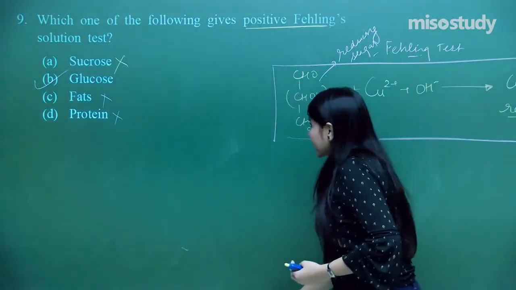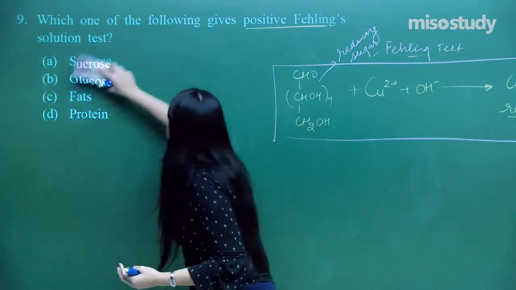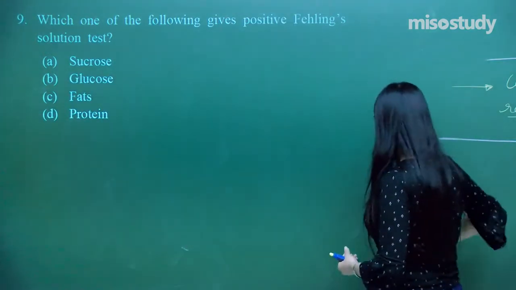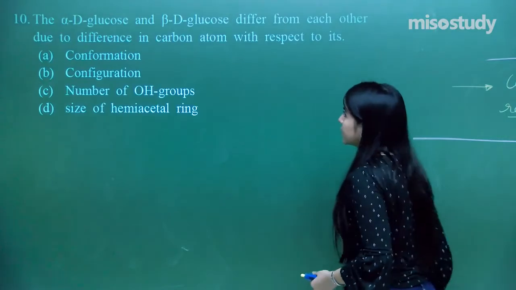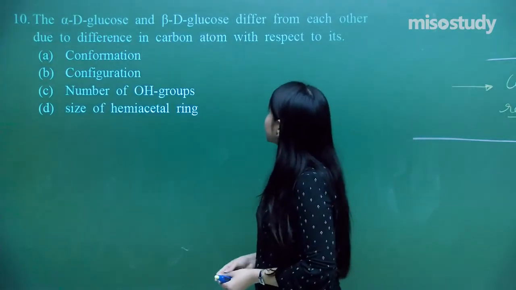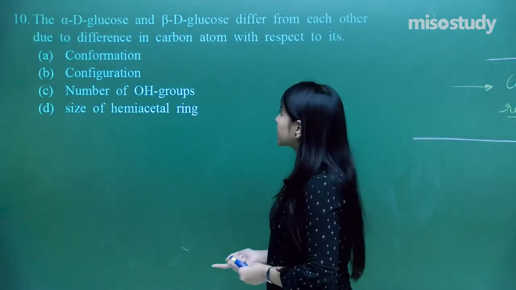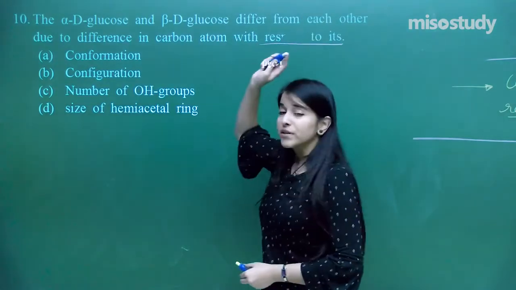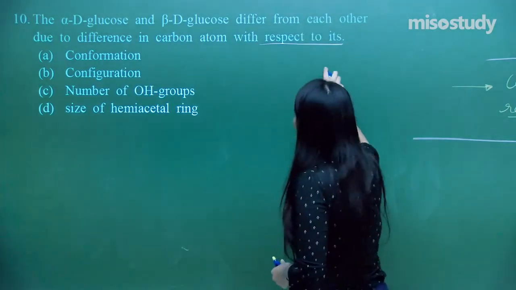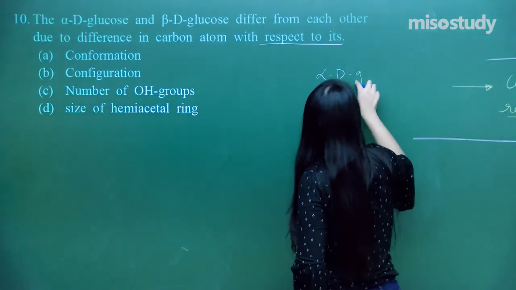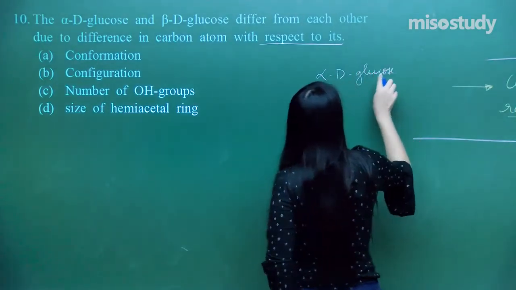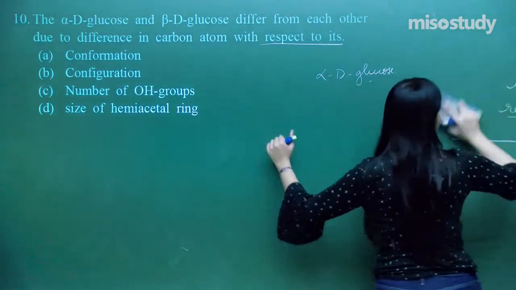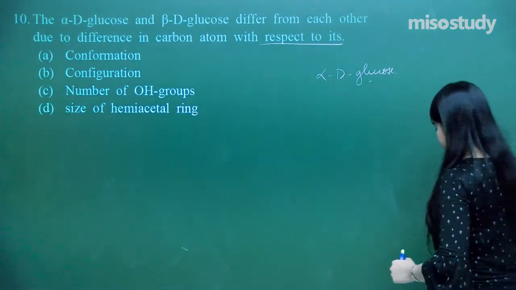So let's move on to the very last question of this questionnaire round. What do we have next? The alpha D glucose and the beta D glucose differ from each other due to the difference in the carbon atom with respect to its... So that is the question. I have got alpha D glucose. What is alpha D glucose? Let us just make that. And I have got beta D glucose as well.